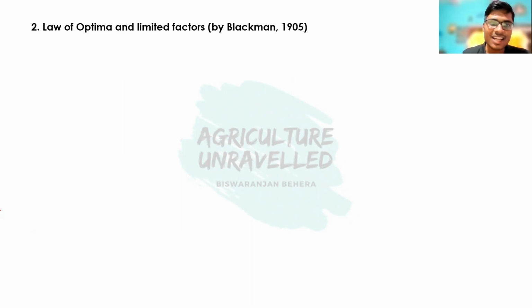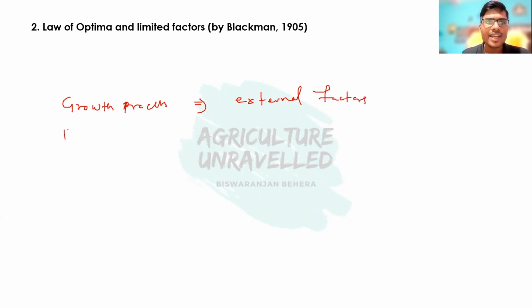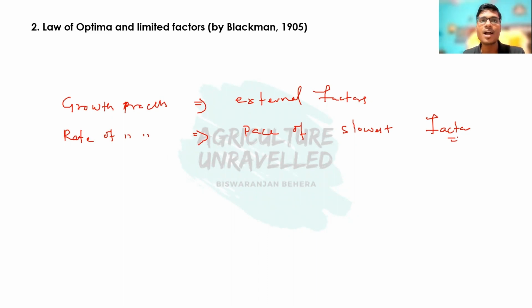So this law states that the growth process depends on various external factors, and the rate of this growth process is determined by the pace of the slowest factor. So it means the factor which has a very slow rate of reaction will determine the rate of the whole growth process. So that is what is said by the law of optima and limited factor.